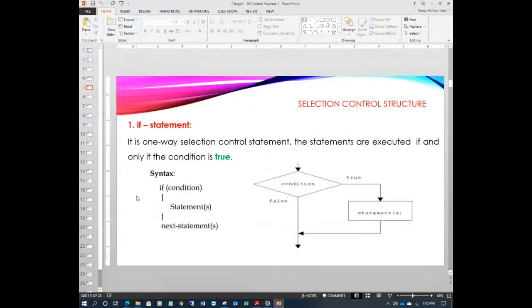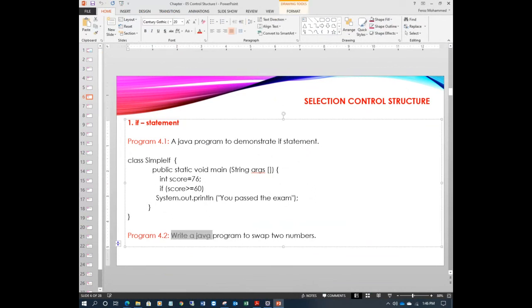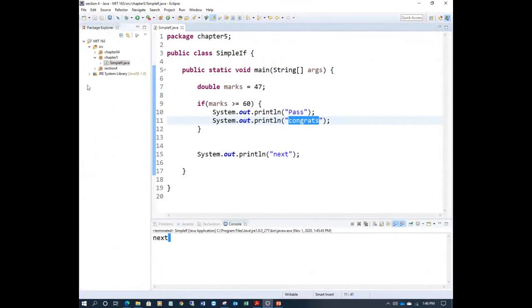We have more similar examples here. Instead of score, I just use marks here. There is another program you guys can do by yourself. Write a Java program to swap two numbers. So what is swapping two numbers? Let me create another package.